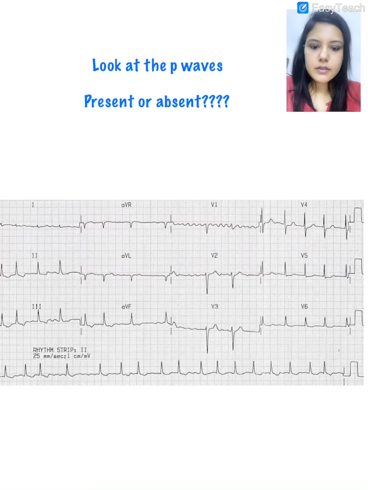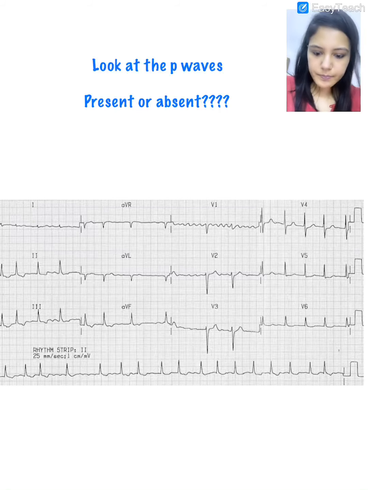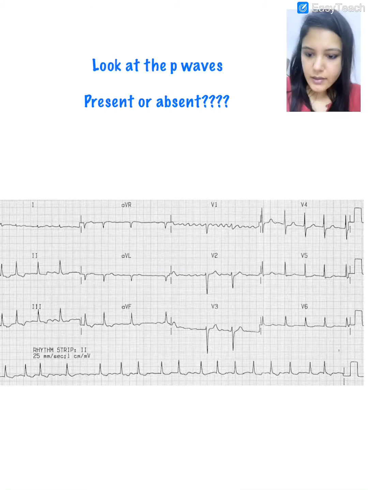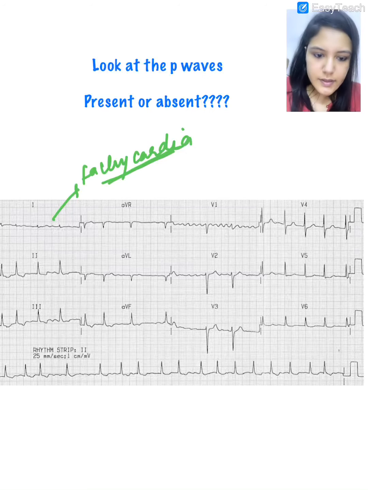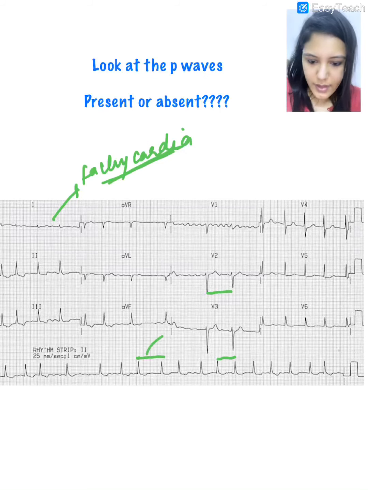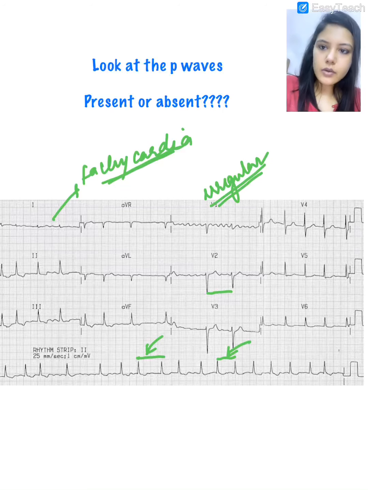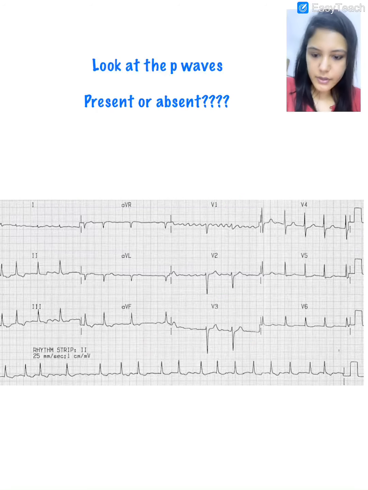Let's go to the next ECG. Now here we see that there is tachycardia, that is the first step. How do we calculate? This is an irregular rhythm, right? Look at this RR interval, and look at this RR interval. This RR interval is more than this RR interval, so this is an irregular rhythm. So whenever there is an irregular rhythm, how do we calculate the heart rate? That is again an important question. We calculate per minute, per 60 seconds.